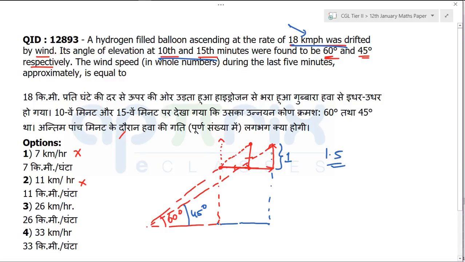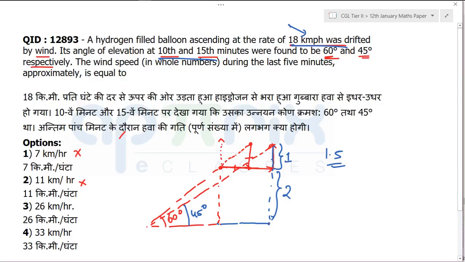If this is 1, this is vertical distance covered in how many minutes? 5 minutes. Between 10th and 15th minutes. So this is the vertical distance covered in 10 minutes, 0 to 10 minutes. It will be how much? Double of it. Vertical distance will be how much? 3. How many of you getting my point or not? Clear? This is in 5 minutes.